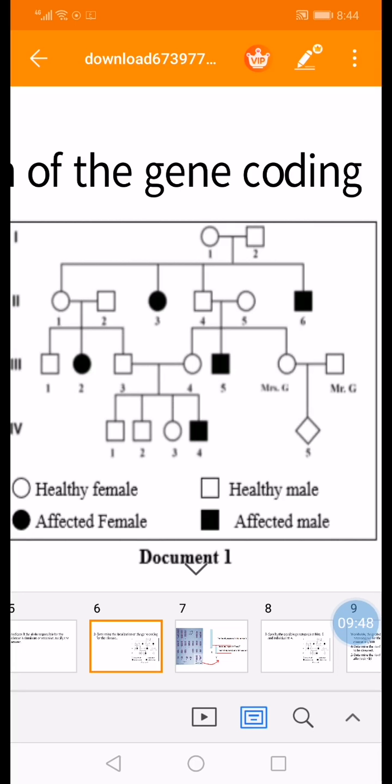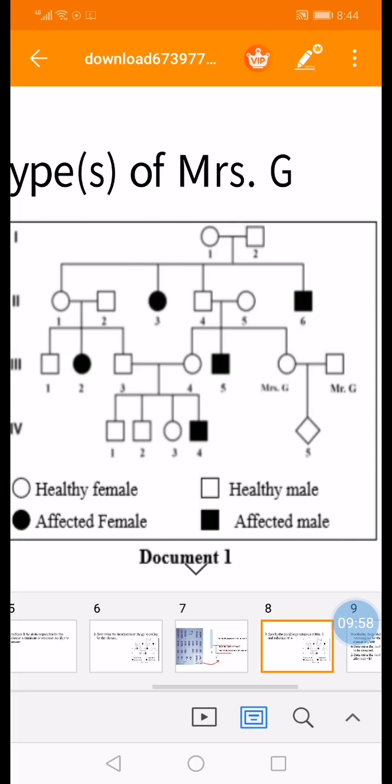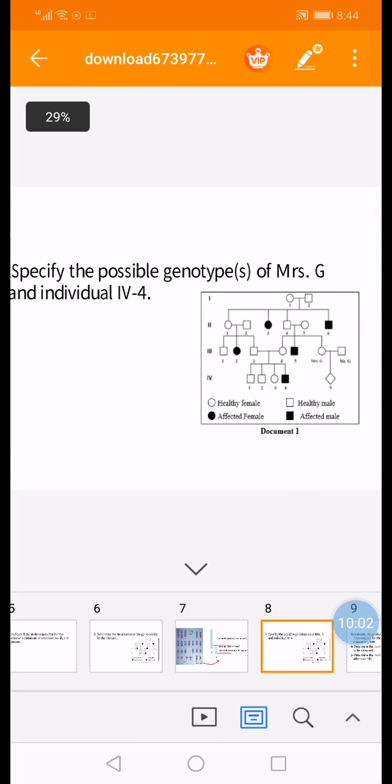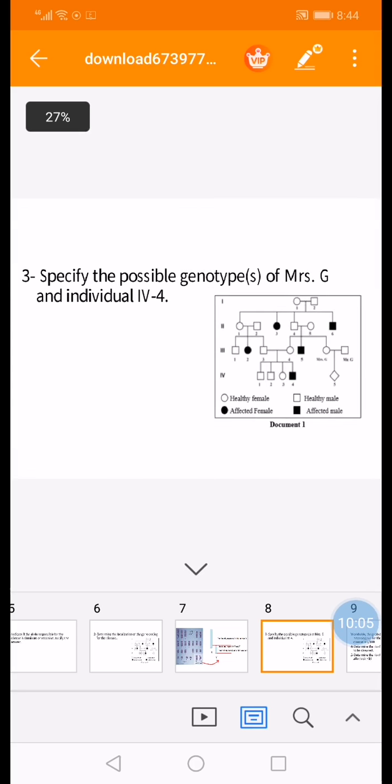So I have to deny the 3 cases. There will be a quarter mark on each case, on each denial, and you end your answer at the end by: therefore the gene is located on an autosome. Now I have proved that the allele of the disease is recessive. Also I have proved that it's found on an autosome.